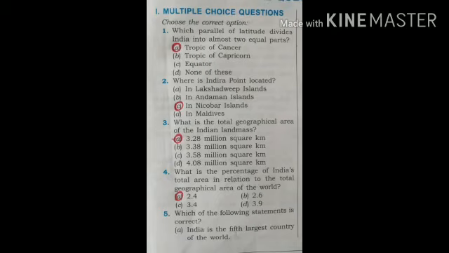Choose the correct options. Which parallel of latitude divides India into almost two equal parts? We have four options: Tropic of Cancer, Tropic of Capricorn, Equator, none of these. Correct option is A, Tropic of Cancer.